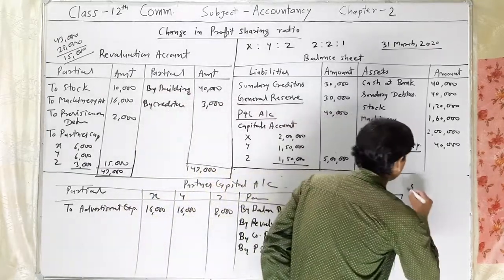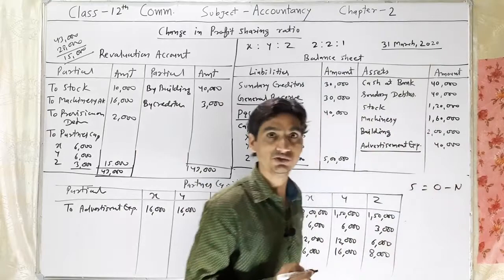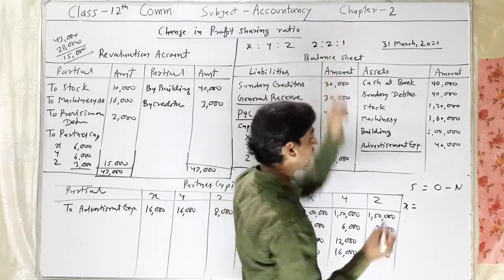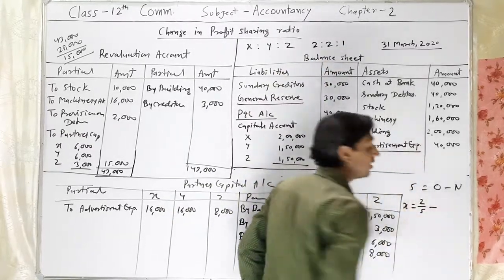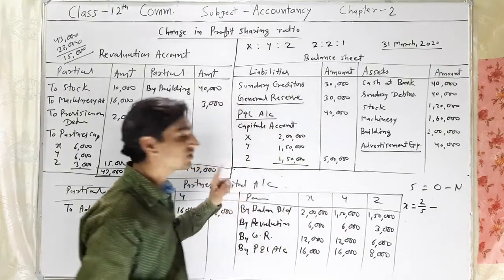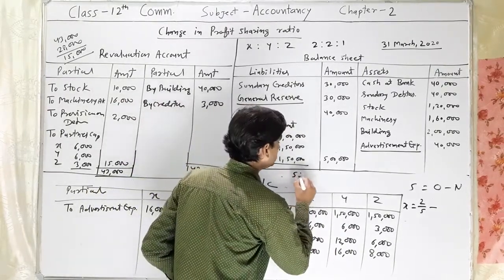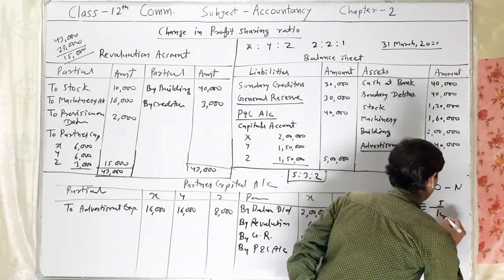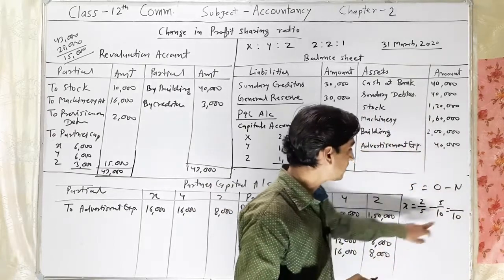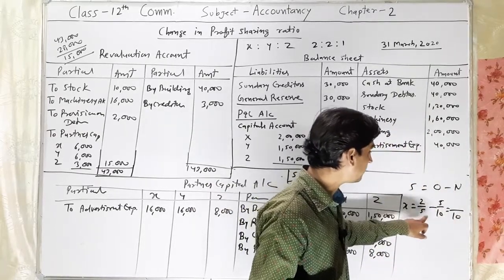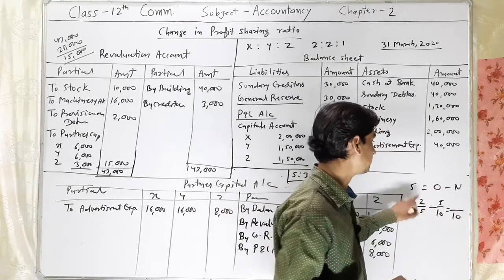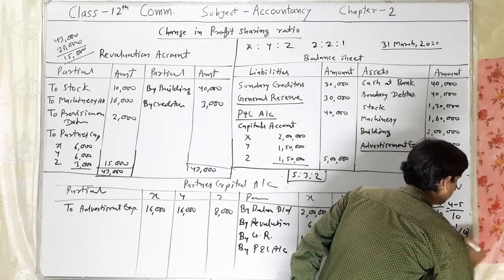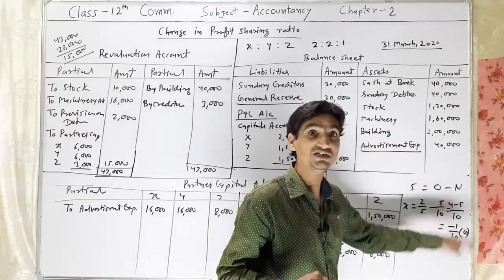First, old ratio minus new ratio. As you know, for X, the old ratio is 2/5, minus the new ratio of X. The new ratio was 5:3:2. So 5/10, where 10 is the LCM. 10 divided by 5 is 2, multiplied by 2 is 4. 4 minus 5 is minus 1/10. It means gain. If the value is negative, it is gain.